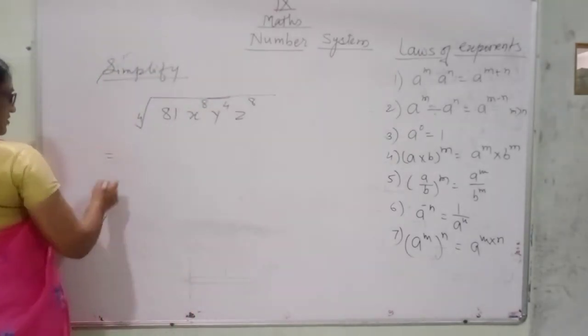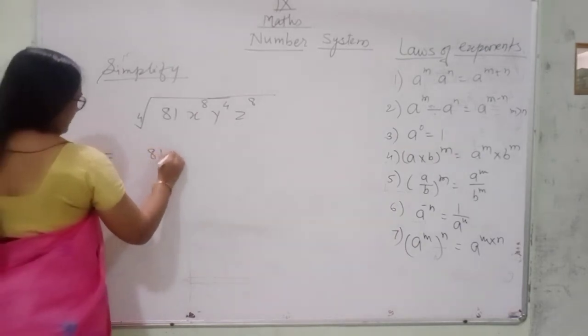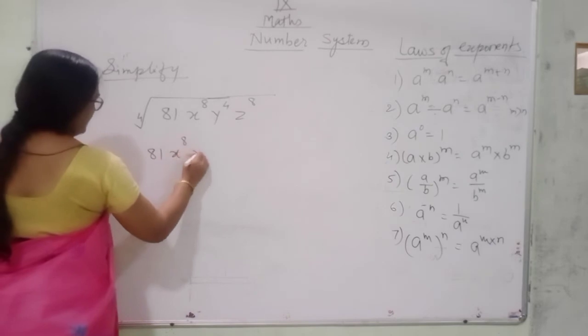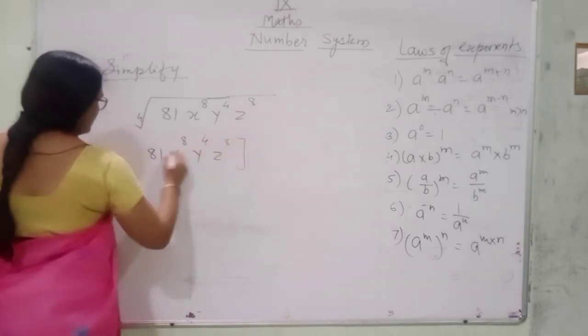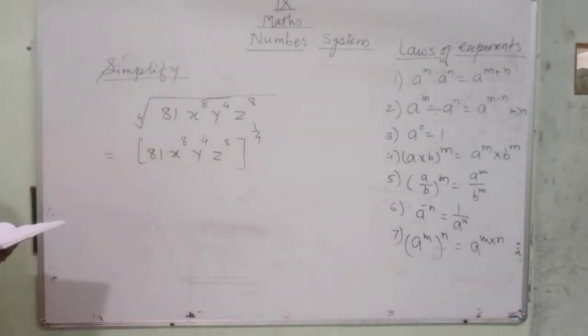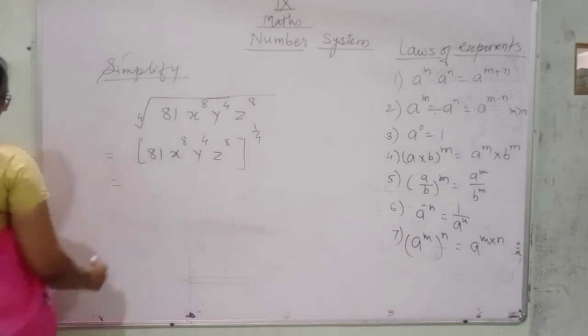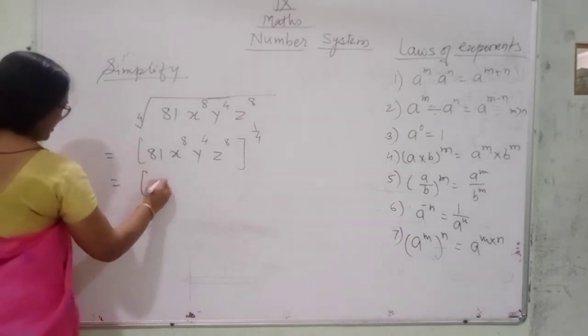Simplify it. You can write this (81 x^8 y^4 z^8)^(1/4) is equal to, you can write this 81 in the form of 3 raised to the power 4.